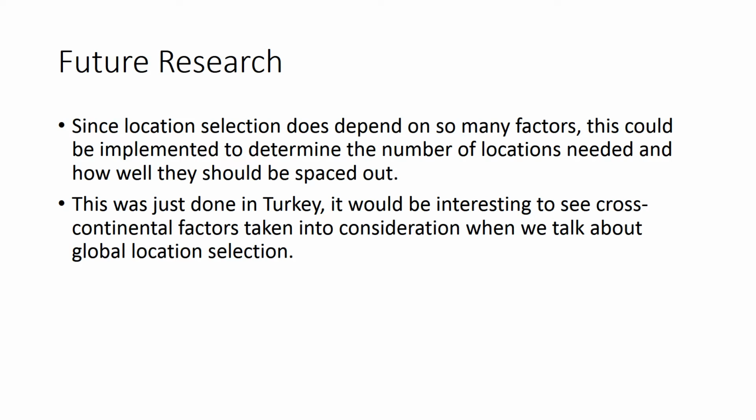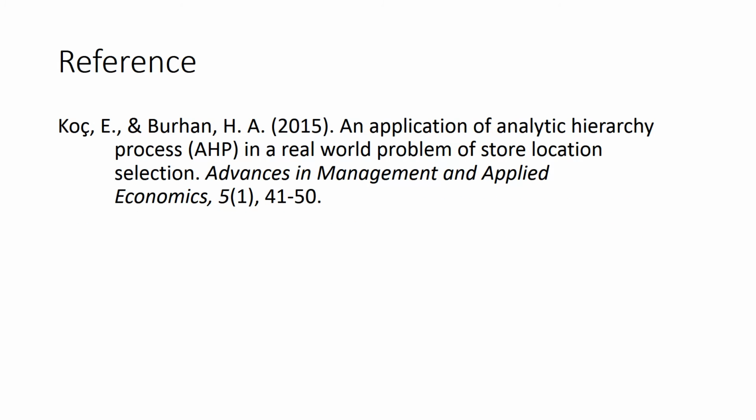This was just done in Turkey, so they didn't take into consideration an individual's likelihood to go to a Turkey-based company if it were in Japan, or if they would want to start in China. So how would you add cultural subjectivities and stereotypes into the AHP model to decide which location is best to select?